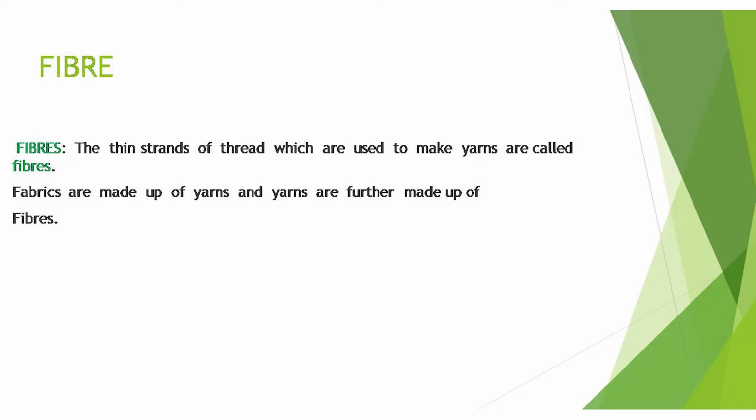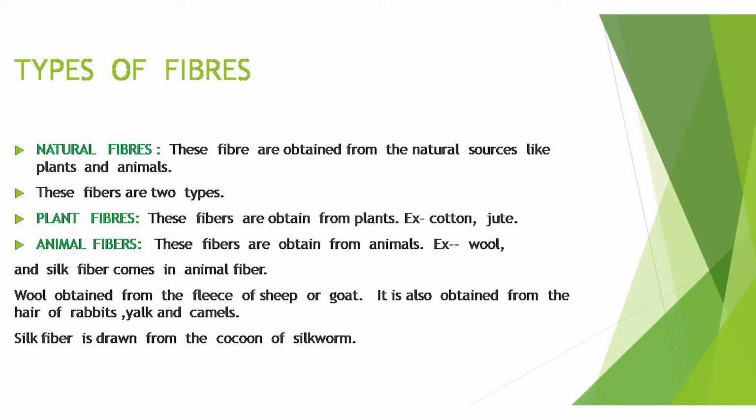Now come to the next topic, the types of fibers. We will divide the fibers into two types, the natural fibers and synthetic fibers. Some fibers are obtained from plants and some from animals. These types of fibers are called natural fibers. Now, these natural fibers are of two types, plant fibers and animal fibers.